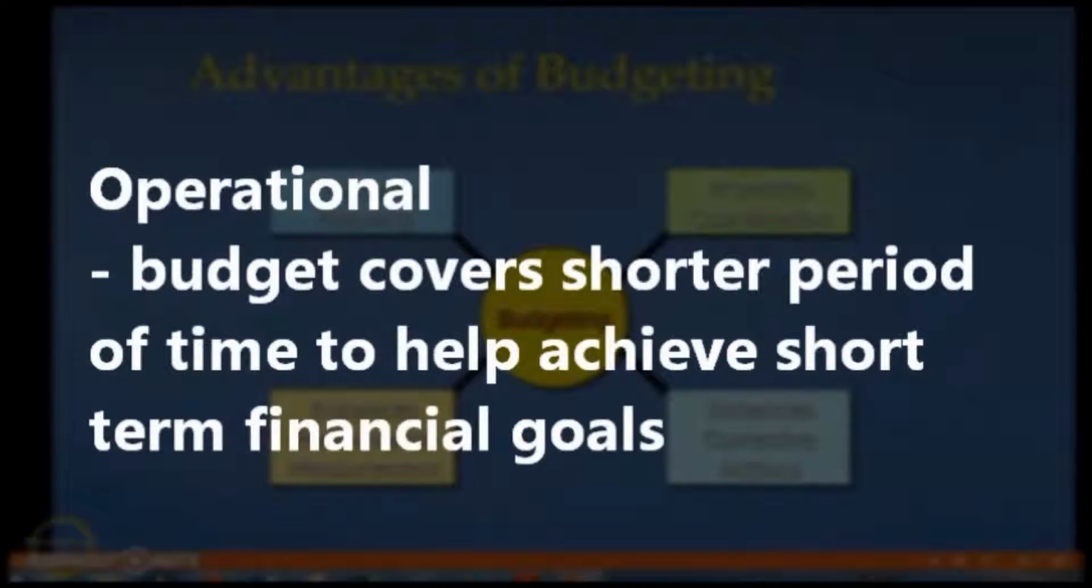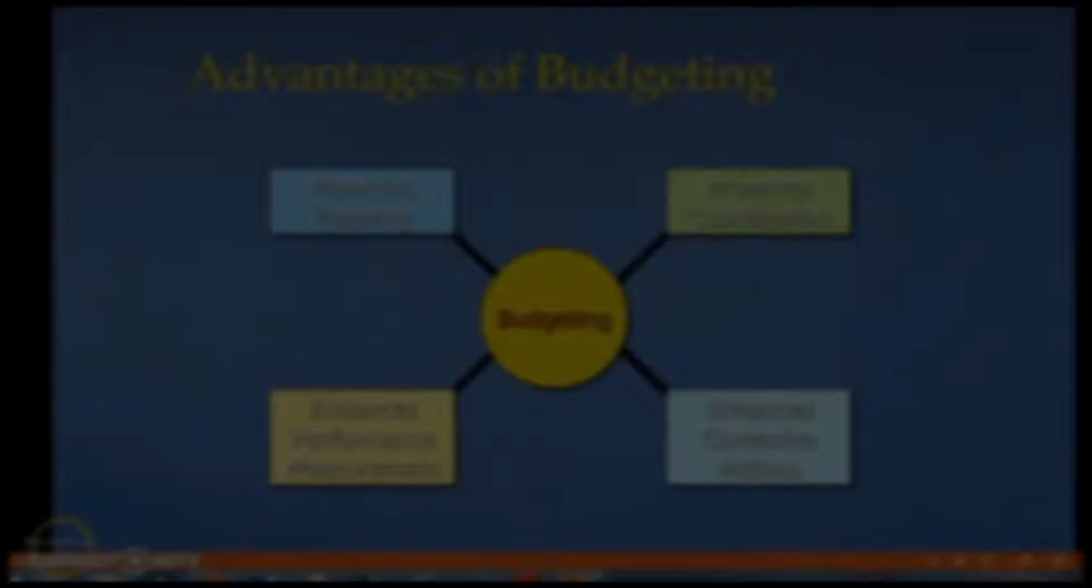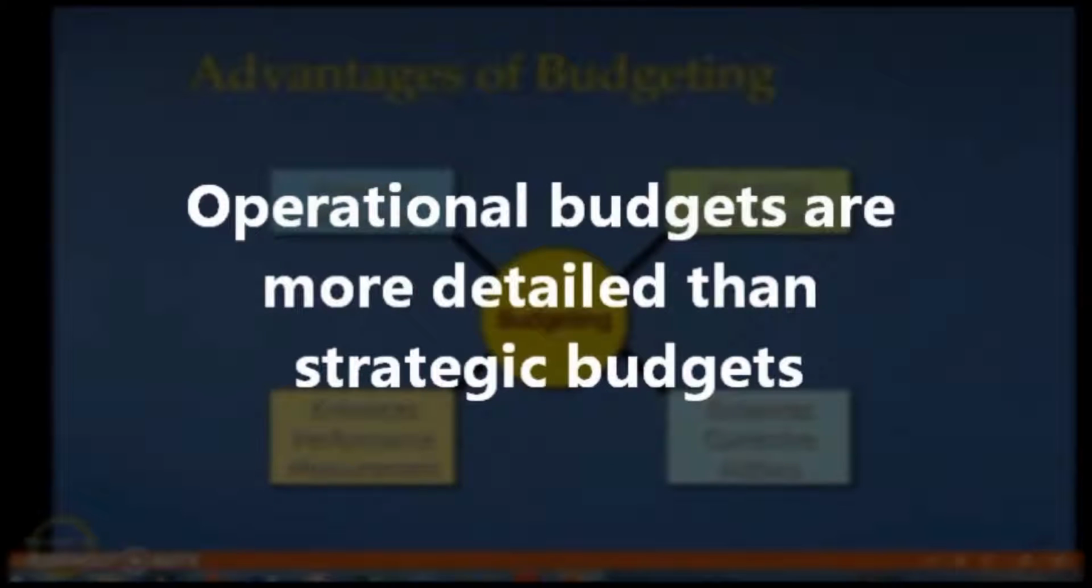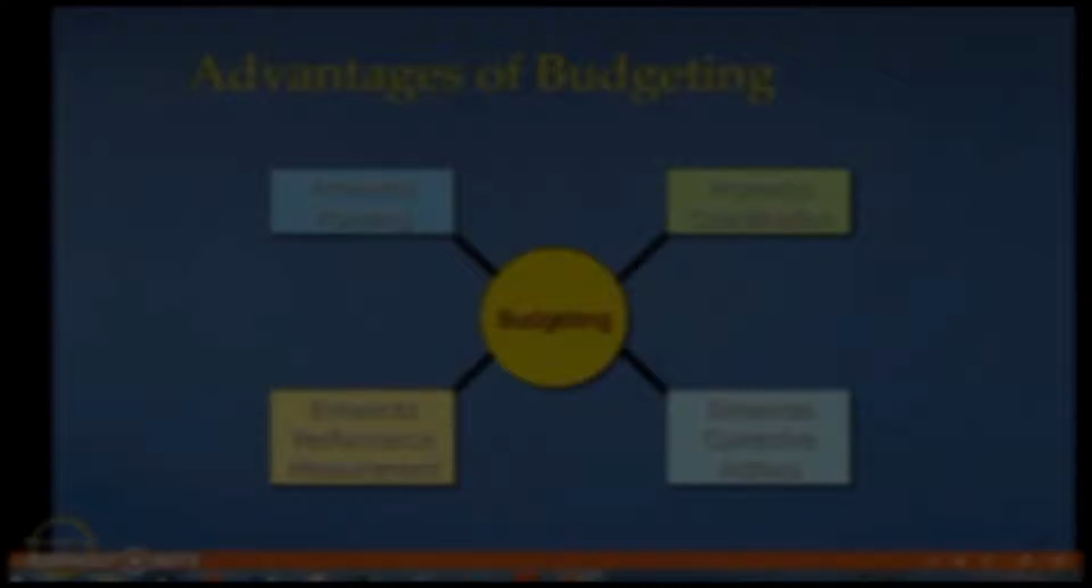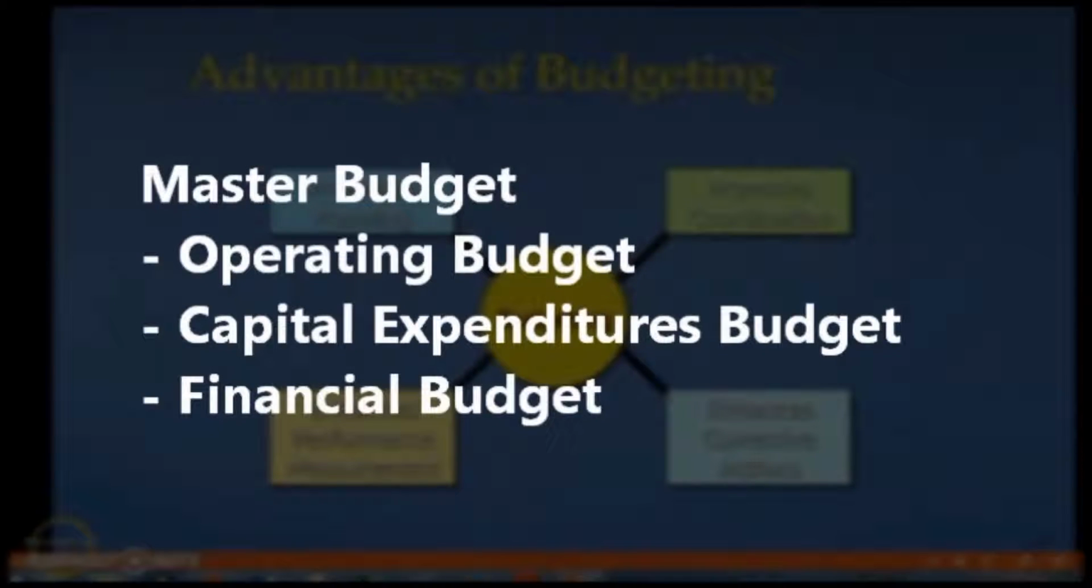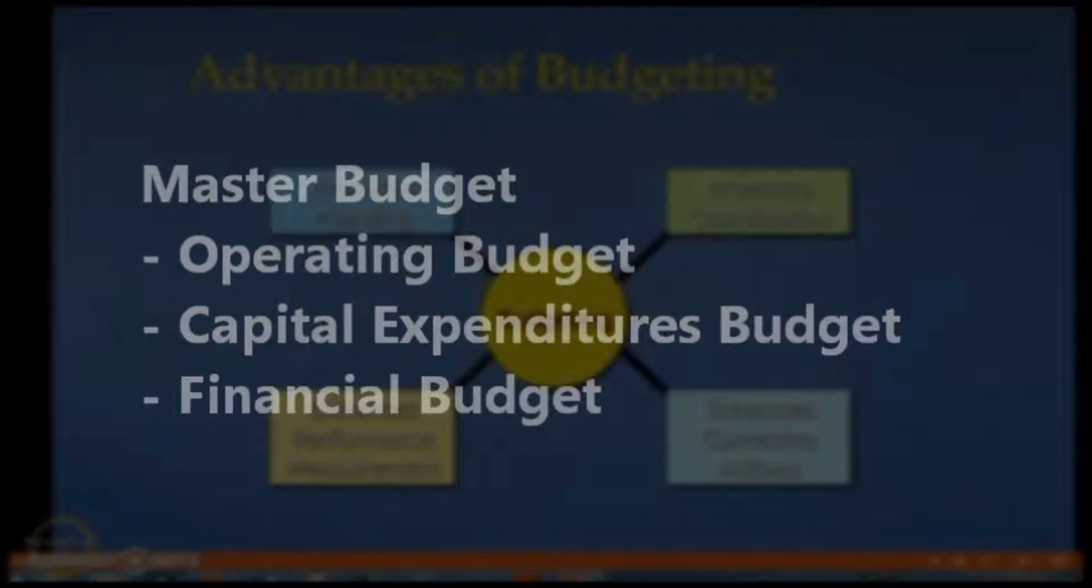In contrast, an operational budget covers a shorter period of time to assist the company with achieving short-term financial goals. Operational budgets are also much more detailed than the strategic budget. Lastly, we will look at a master budget for a company. The master budget includes the operating budget, the capital expenditures budget, and the financial budget.